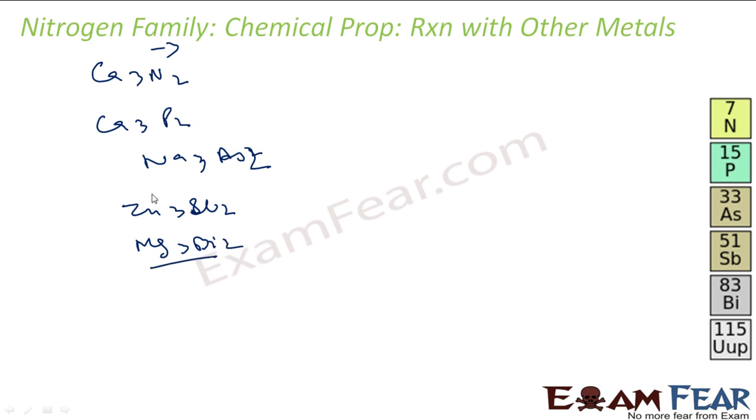These group 15 elements react with all these metals to form binary compounds, and they are generally nitrides, phosphides, arsenides, and they have the -3 oxidation state.